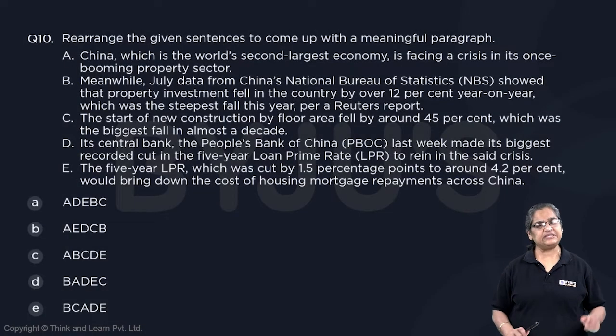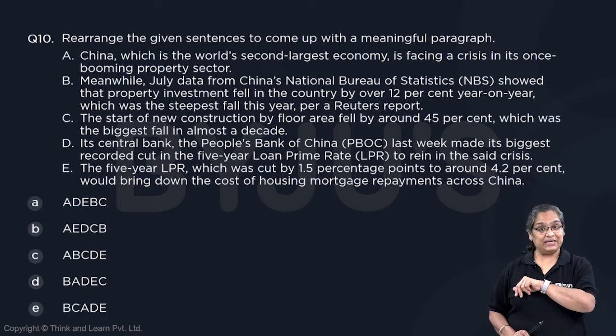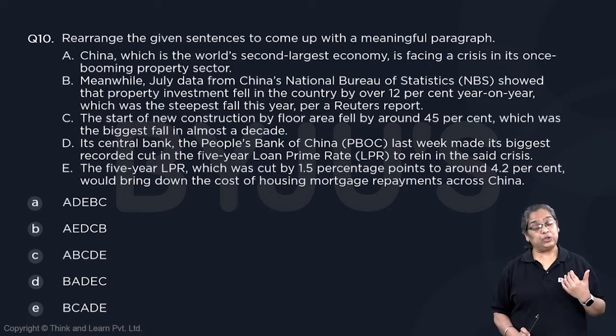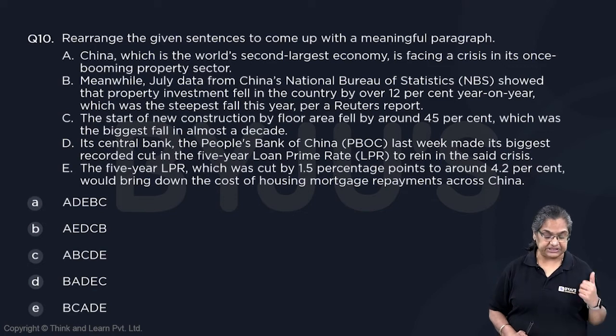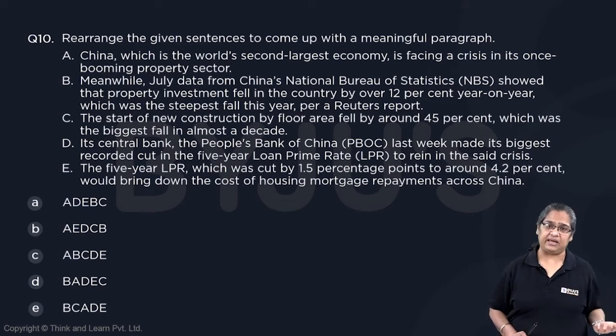5-sentence parajumbles, little more time, little more stress than a 4-sentence parajumble. You should look at the starter and you should look at links. If you don't have a clear starting sentence, you are in doubt, just look at the links and look at options which are closest to that. Now, if you see the options, there are 3 options starting with A and 2 options starting with B. So as we read, we can figure out whether A looks like a better starting sentence or B. Then we can easily eliminate 2 or 3 options depending on that.